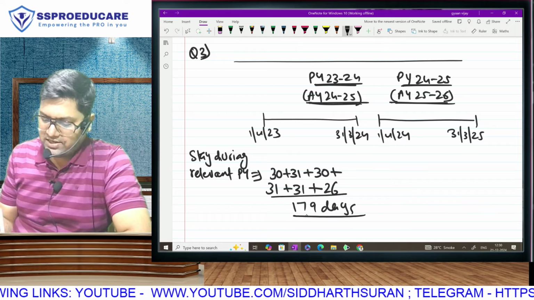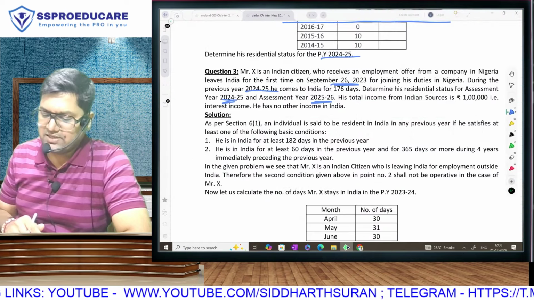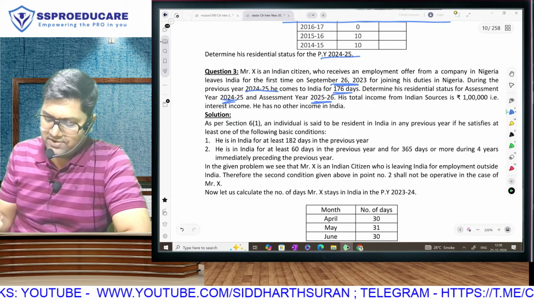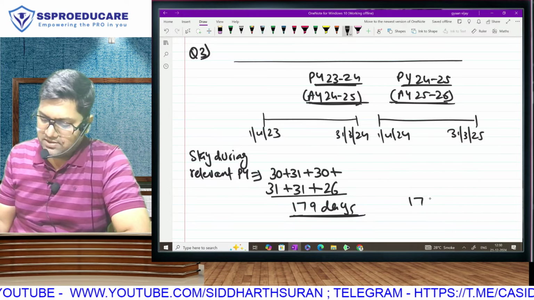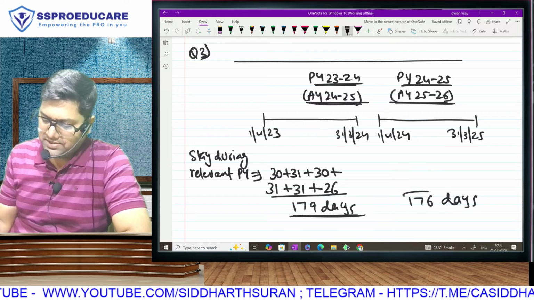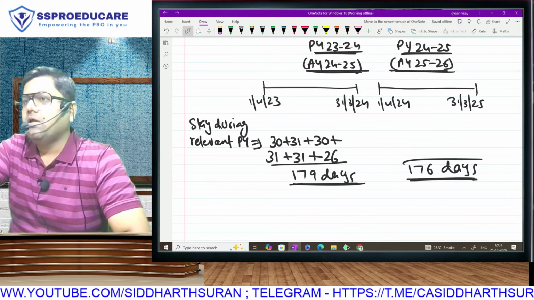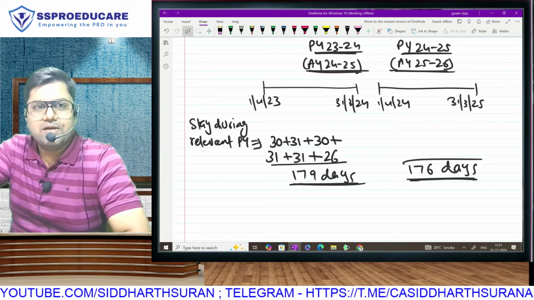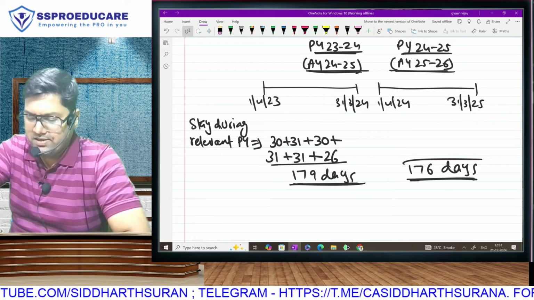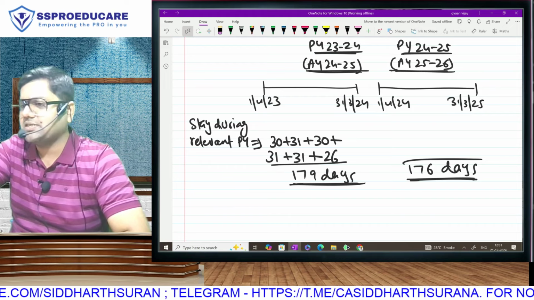And as far as 24-25 is concerned, look at how easy they have made the question for you. They have directly given you 176 days. In both years, 23-24 and 24-25, he is in India for 179 and 176 days respectively.